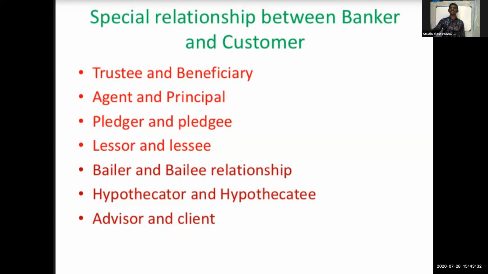Next, pledger means when the customer pledges something with the bank in order to get a loan, then the customer becomes the pledger, and the bank becomes the pledgee. Pledgee means the assets or securities they will get after the repayment of the loan. Okay, any doubt related with the 3 points?